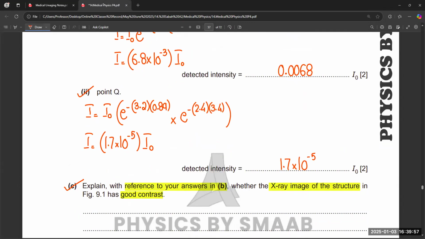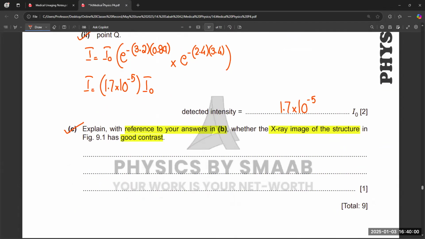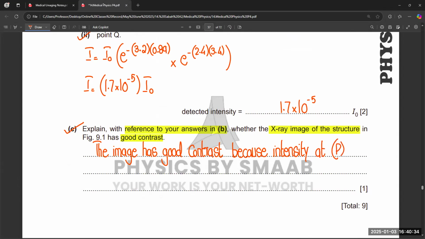So we have a clear difference, and this difference gives you good contrast. So the image has good contrast because the intensity at P is greater than at Q.